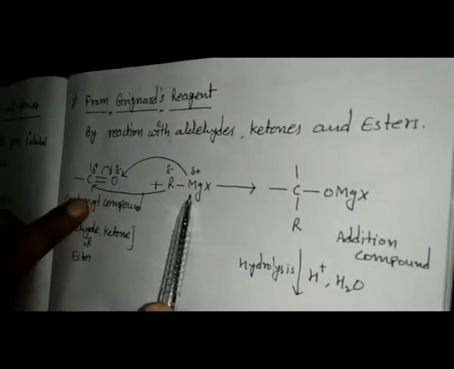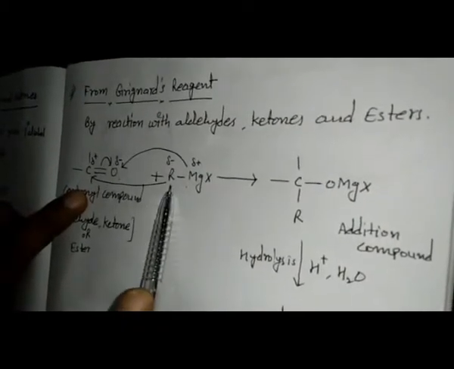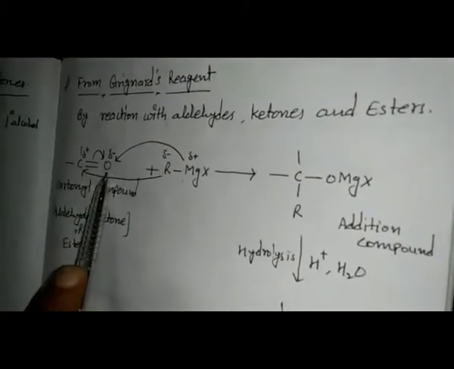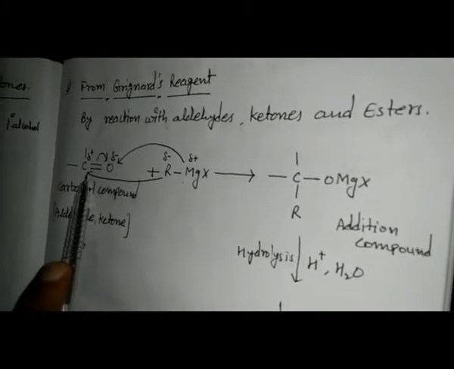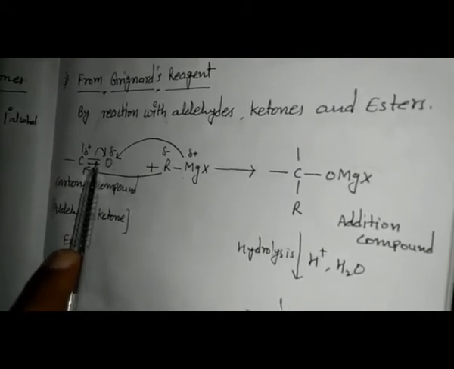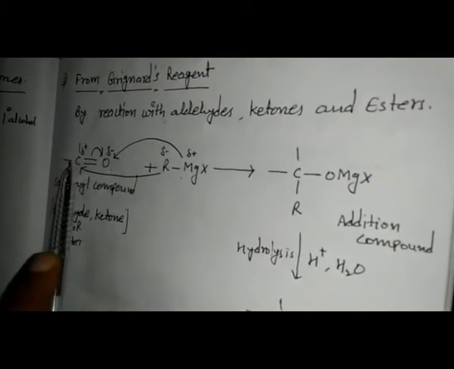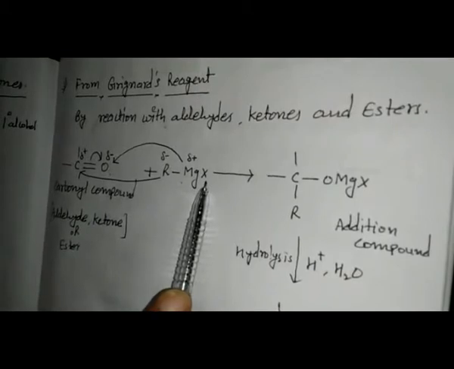An alkyl magnesium halide is known as a Grignard reagent. Here, O is more electronegative in comparison to carbon, so the bond will give the electron to the oxygen, which gets negatively charged, and the carbon gets positively charged. The same is true in alkyl magnesium halide.